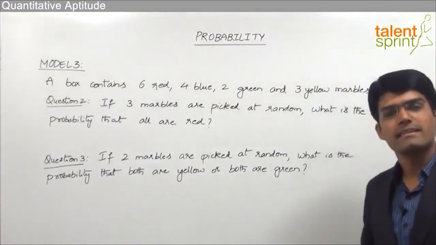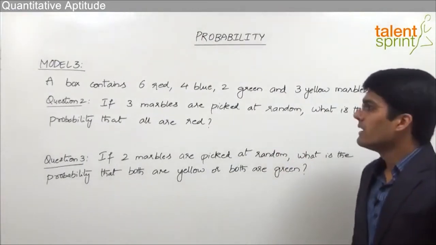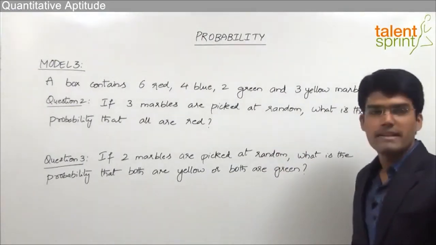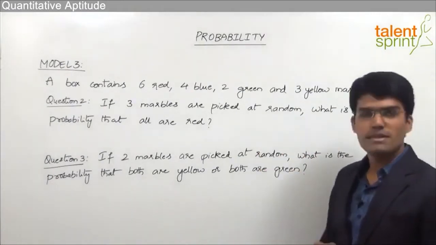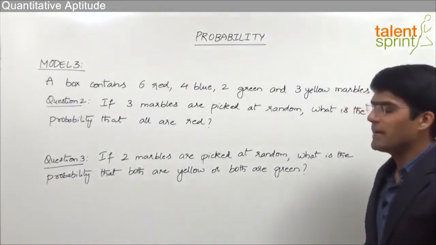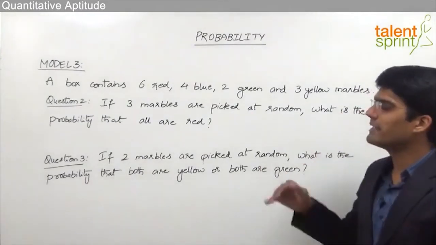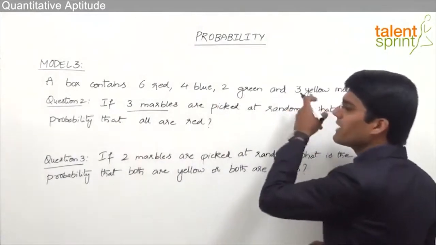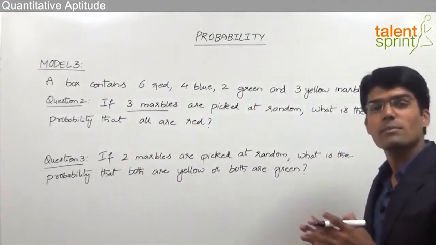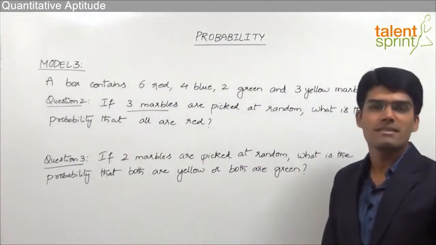Let us now take the second and third question based on the given data. Now again the data here says a box contains 6 red, 4 blue, 2 green and 3 yellow marbles. The second question says if 3 marbles are picked at random, what is the probability that all are red? So here we are selecting 3 marbles out of the given number of marbles and we need to find out the probability that all these 3 marbles are red.